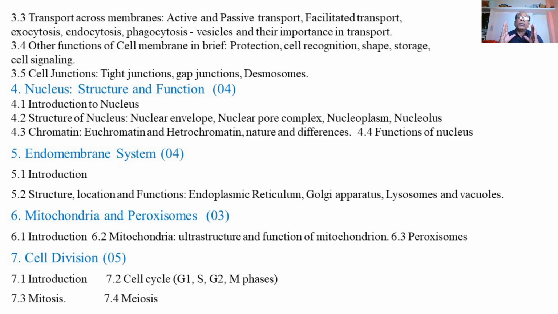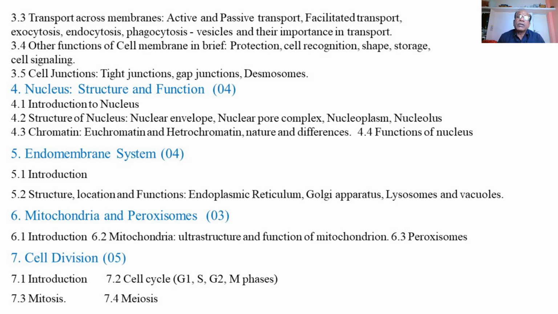So between the adjacent or neighboring cells, there are continuous, regular activities taking place in the form of transport of different biomolecules from cell to cell.